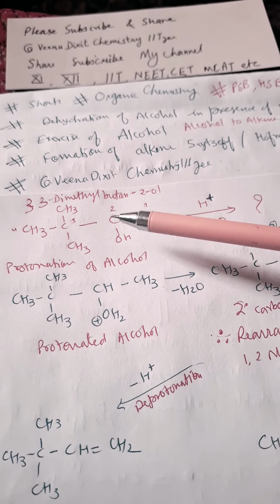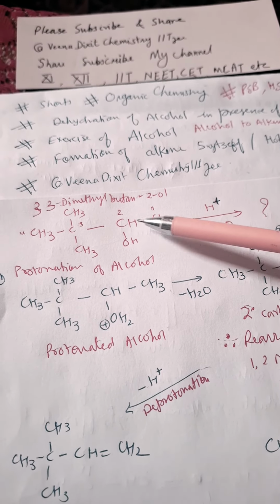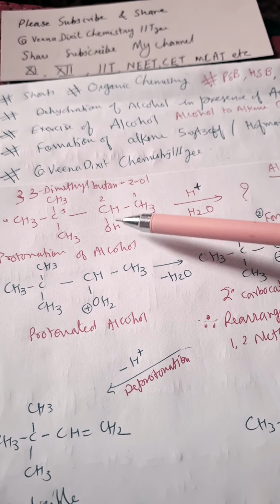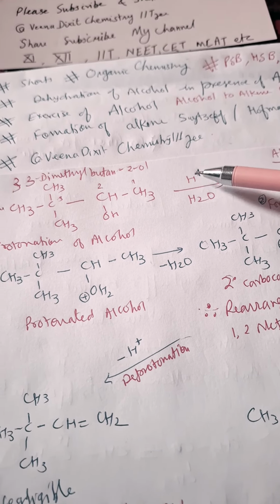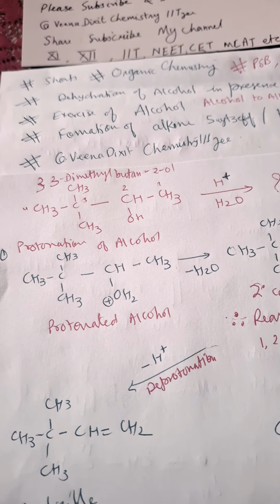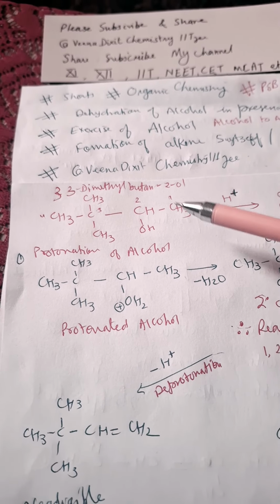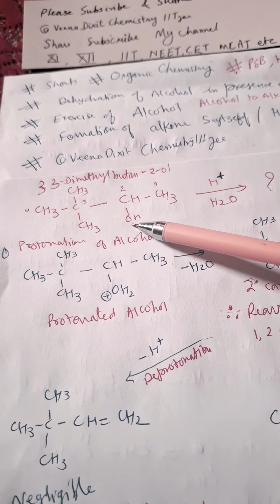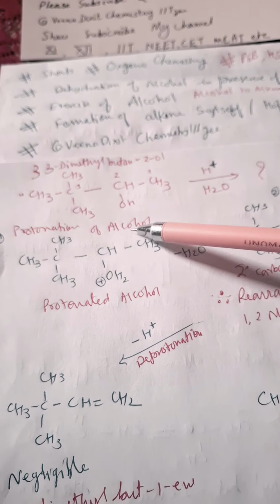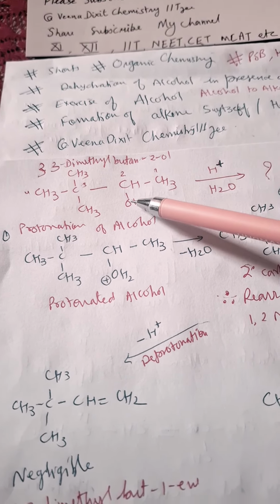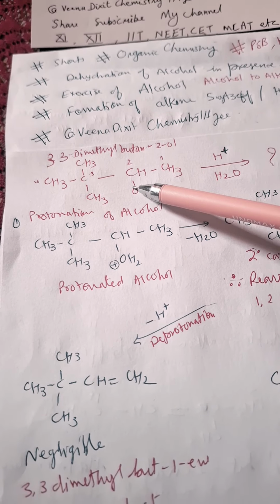Write this structure. This is 3,3-dimethylbutan-2-ol. This is a secondary alcohol. When it reacts with H positive, dehydration will take place, so we call it acidic dehydration. So what will happen? First, protonation of the alcohol will take place. H positive from the acid will protonate the OH group.